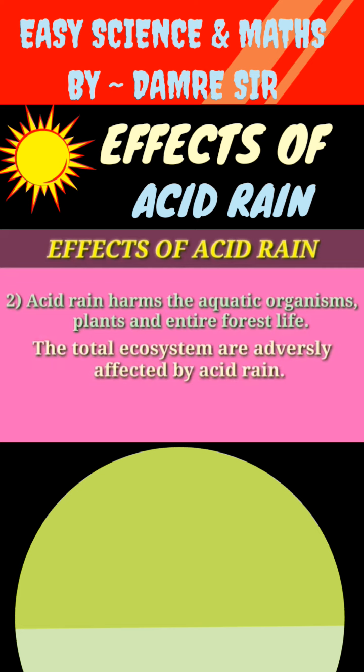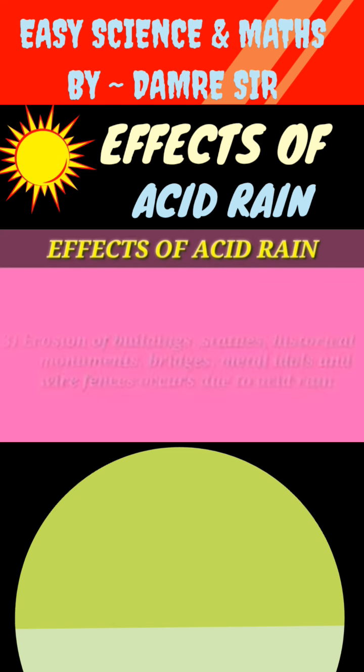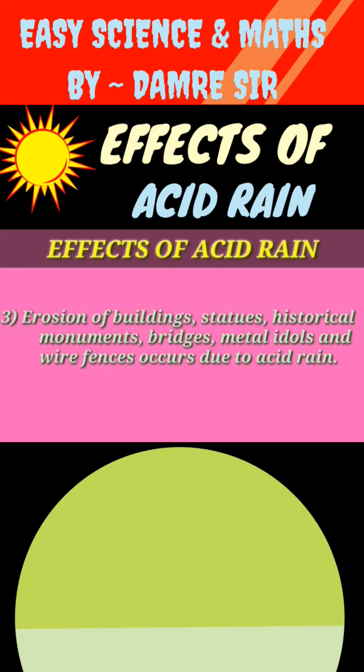Number 2. Acid rain harms the aquatic organisms, plants, and entire forest life. The total ecosystem is adversely affected by acid rain. Number 3. Erosion of buildings, statues, historical monuments, bridges, metal idols, wire fences occurs due to acid rain.